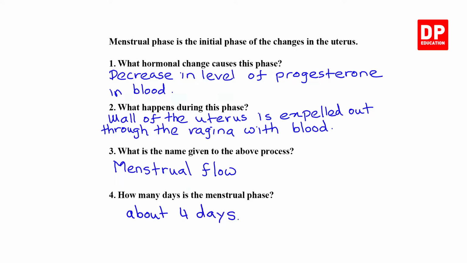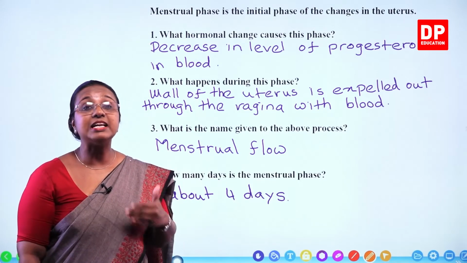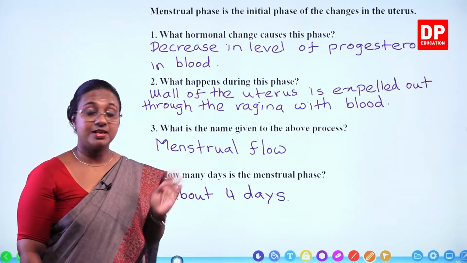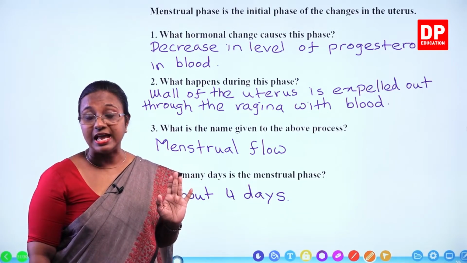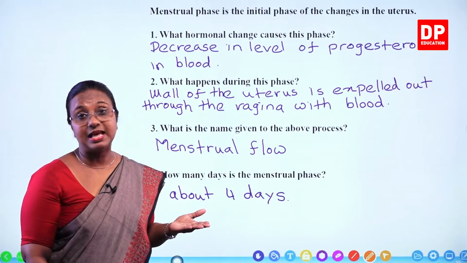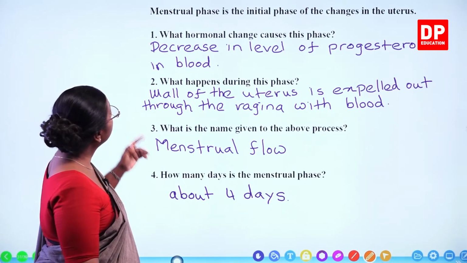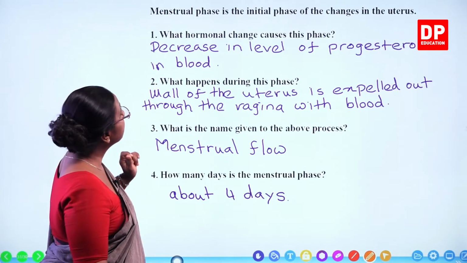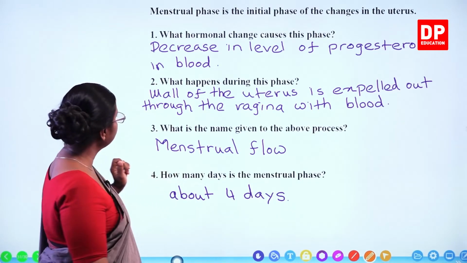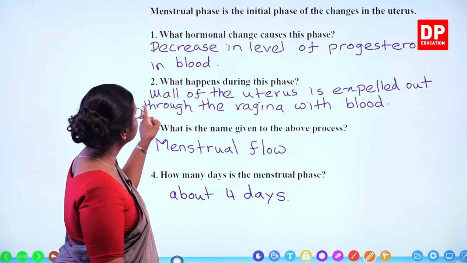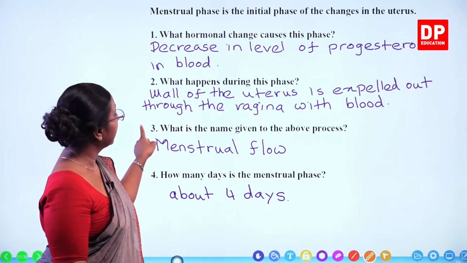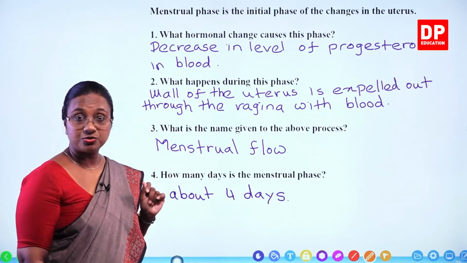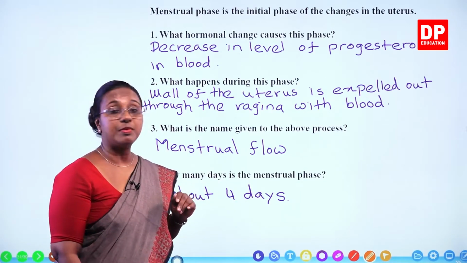Why do we say about 4 days? Even this can slightly vary. Normally, in a healthy female, it has to be about 4 days. But sometimes it's more than that, or it can be less than that as well. So, you all know the hormonal change that causes the menstrual phase is the decrease in level of progesterone in blood, and during the phase, the wall of the uterus is expelled out through the vagina with blood, which is known as menstrual flow, and this is for about 4 days.